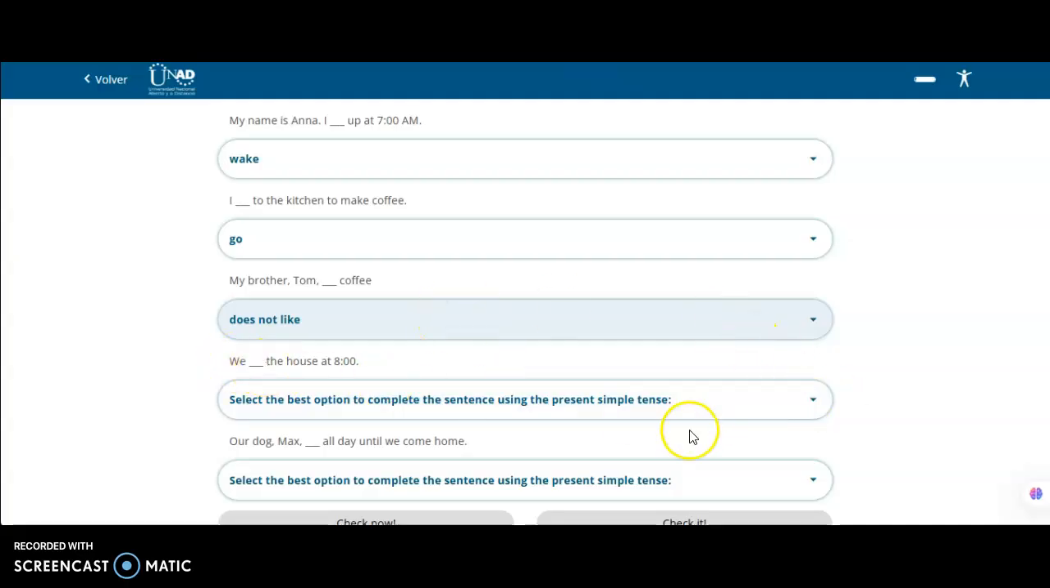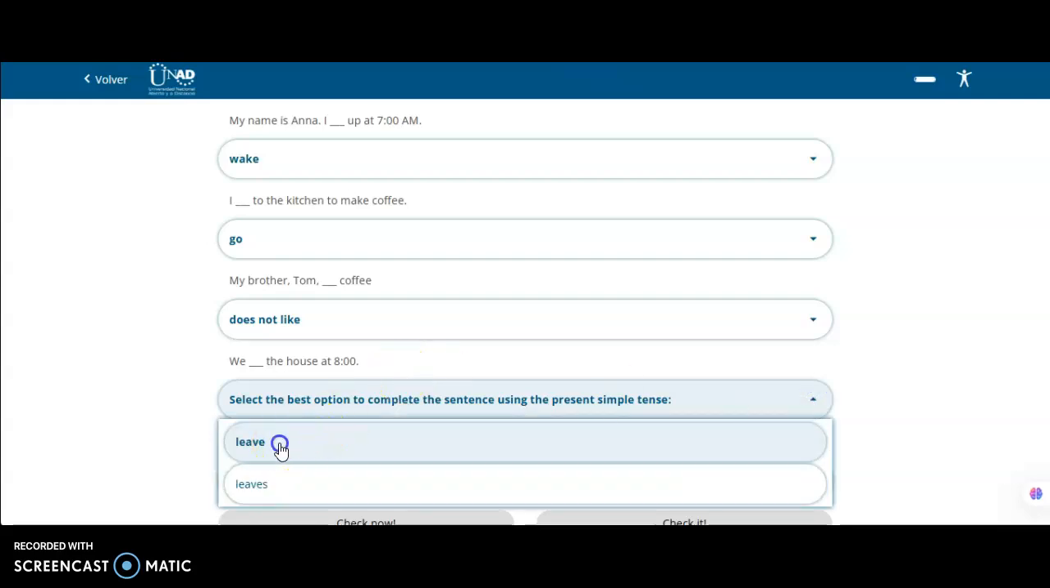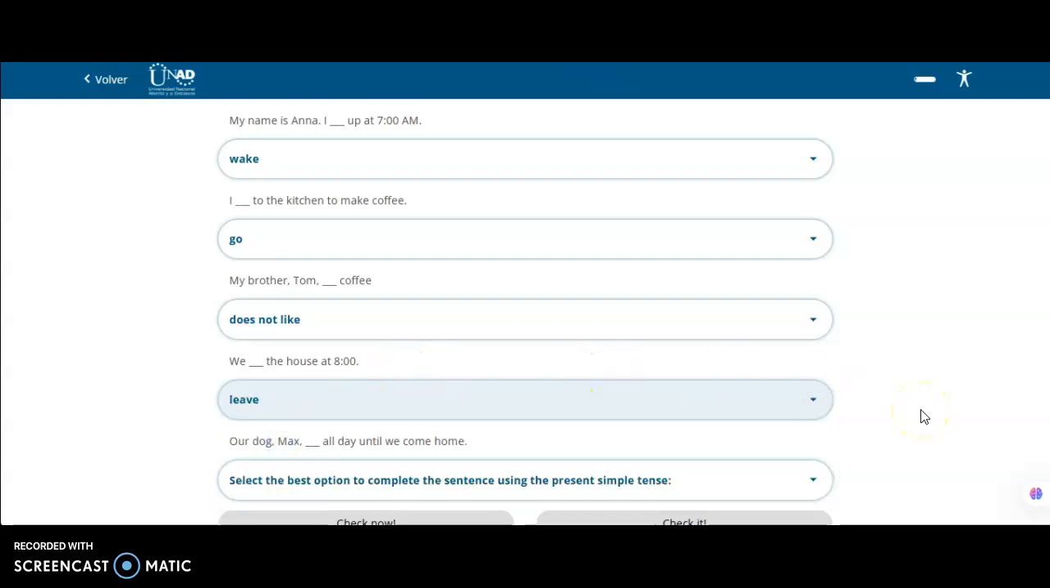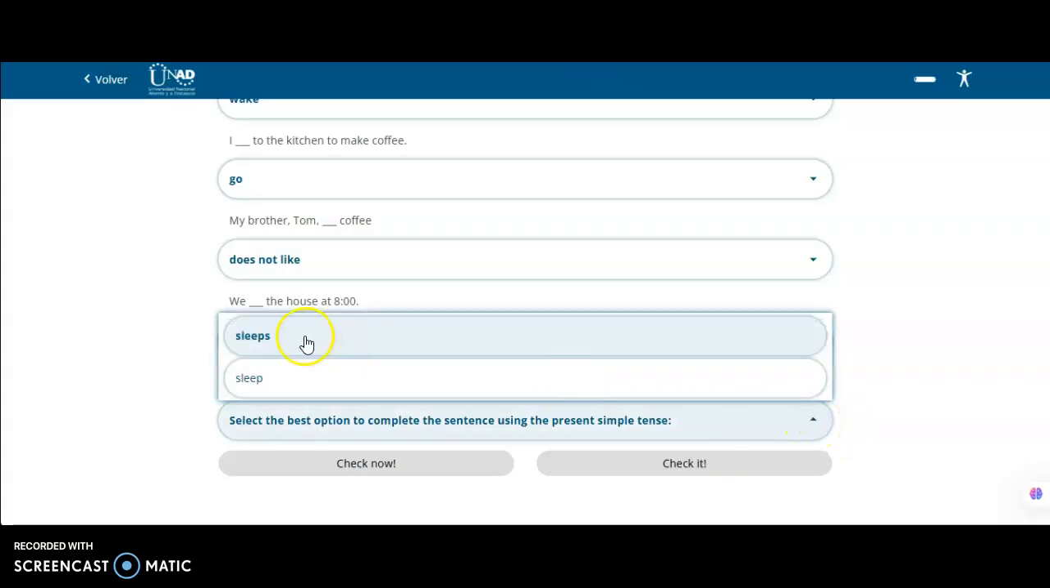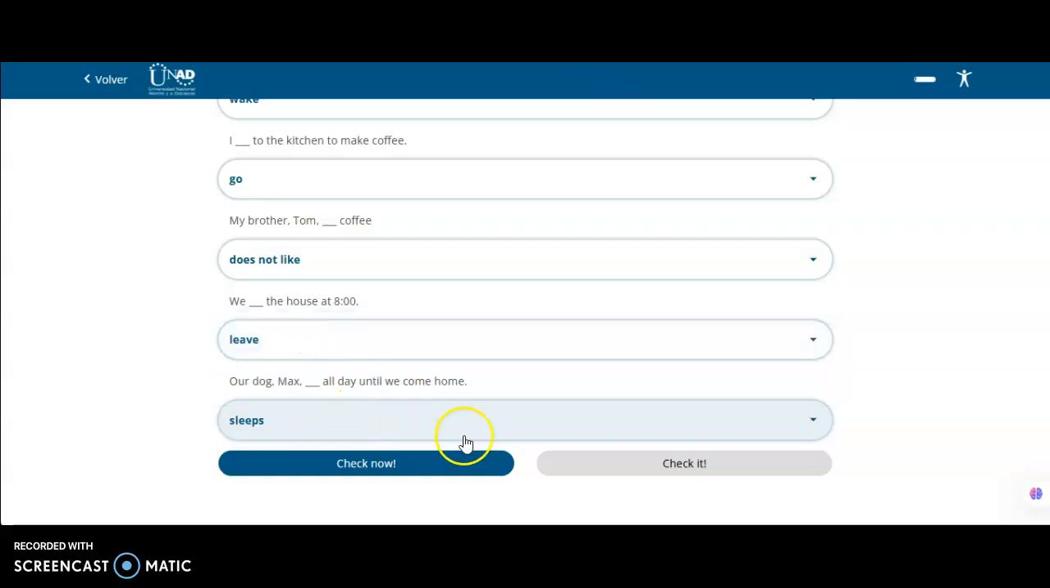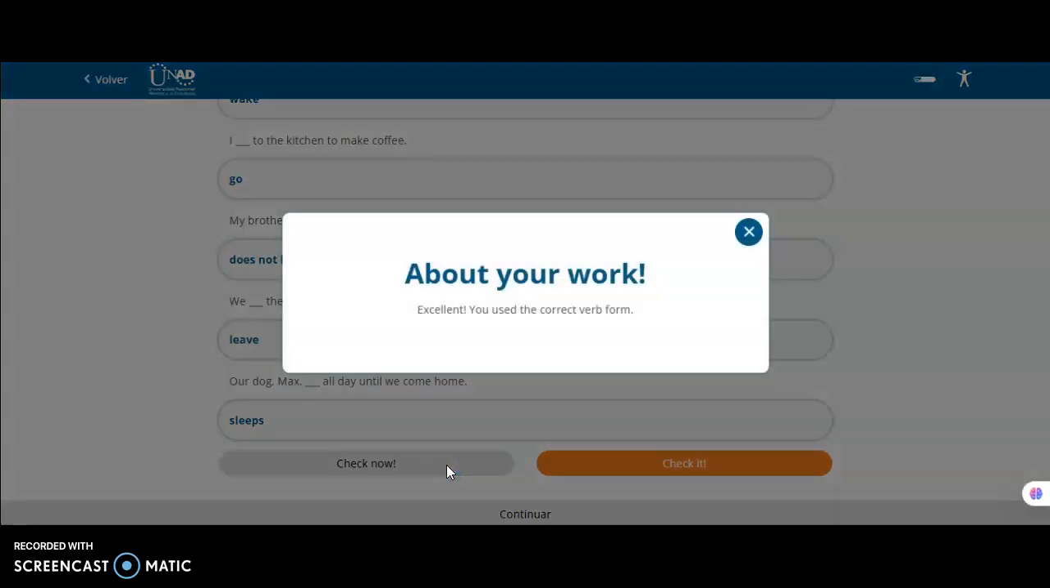Then we have we. This time, we don't add s. And the last one is about third person too. It is about a dog, the pet. So in this case, we have to add s. We need to check. Said that it is an excellent.